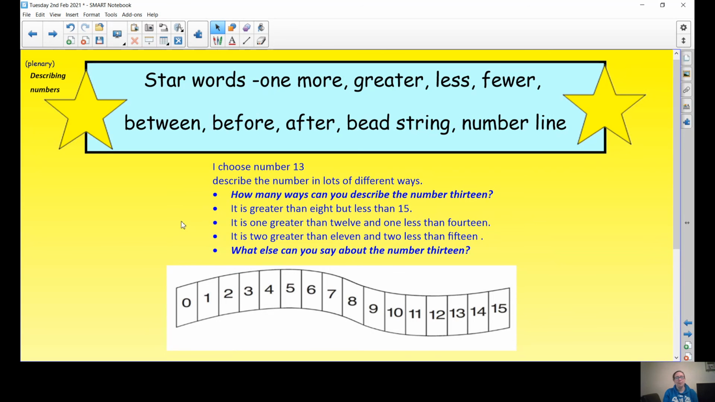What else could we say about the number 13? Now you choose a number and what can you tell me about that number? Have a go. I look forward to seeing what you come up with.